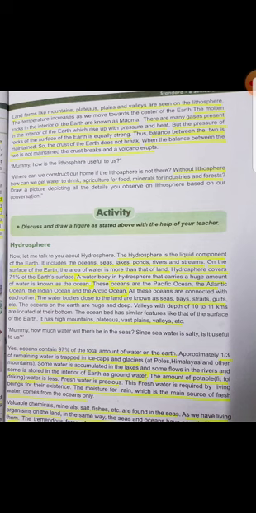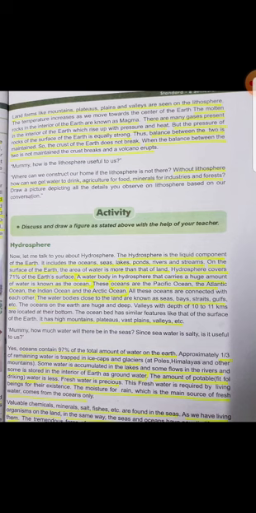When the balance between the two is not maintained, the crust breaks and a volcano erupts. So when the balance is not maintained between the interior of the earth and the surface of the earth, then the crust breaks, the layer breaks and volcano erupts. Volcano means Jwalamukhi.